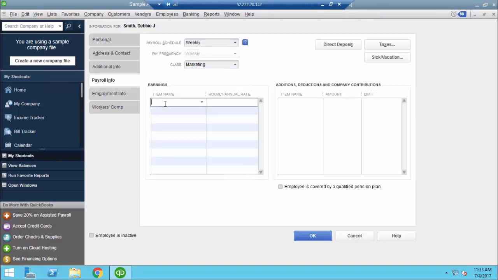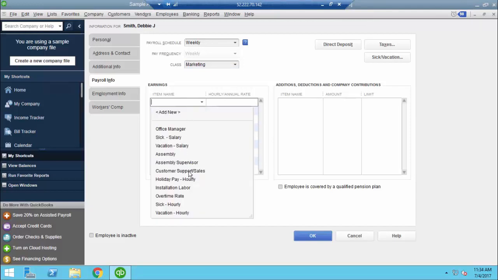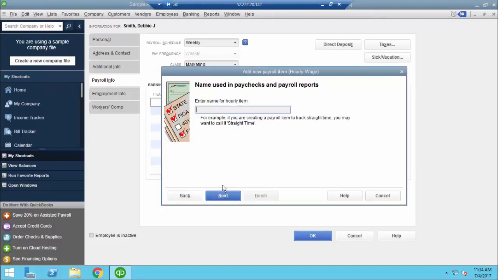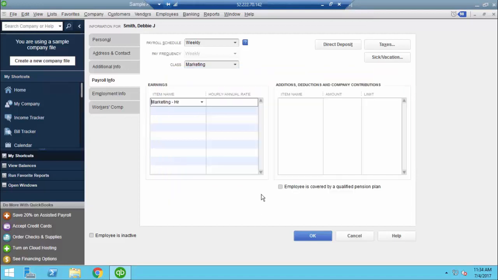Next, you're going to have your earnings. This is where you're going to choose either hourly or salary, vacation, sick, holiday. We're going to drop down and see what I have available. I do not have an hourly for marketing, so I'm going to hit add new. It's going to open up the payroll item wizard. I'm going to simply read through this and pick the most appropriate answer. So I'm looking for an hourly wage. It's going to be regular pay. I'm going to call it marketing, HR for hourly, and hit finish, and now it's created that. So I can put in $10 because that's what she's going to get paid per hour.